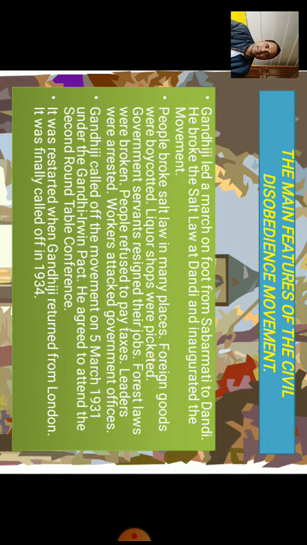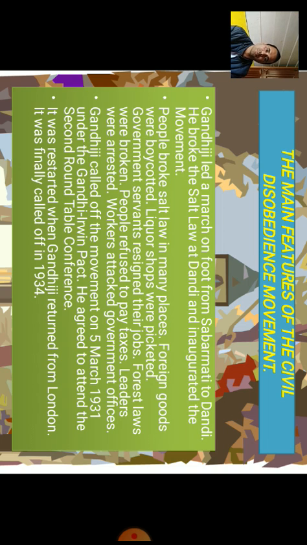Now let us see the main features of the civil disobedience movement. Gandhiji led a march on foot from Sabarmati to Dandi, as we have discussed. He broke the salt law at Dandi and inaugurated the movement. People broke the salt law in many places. Foreign goods were boycotted. Liquor stores were picketed. Government servants resigned their jobs.